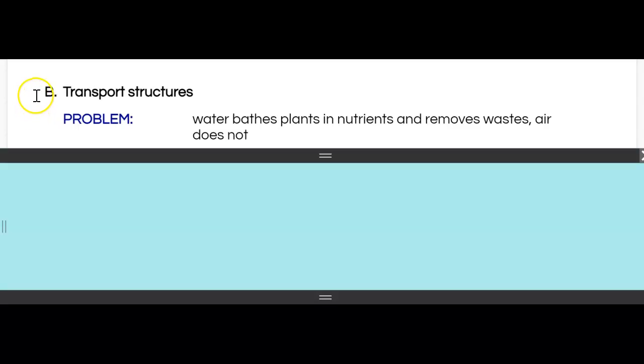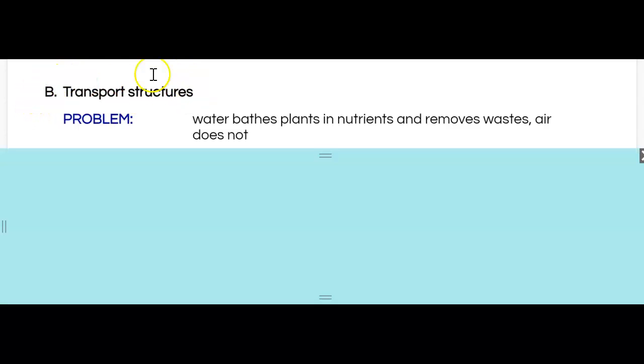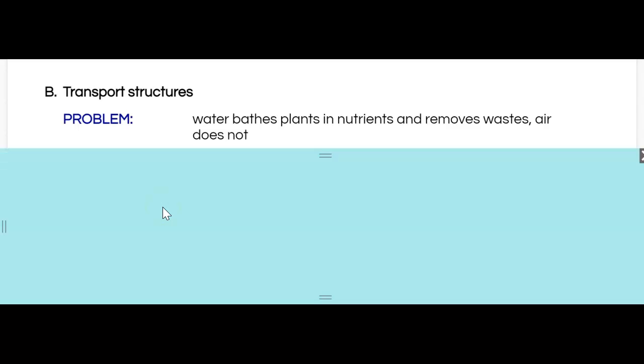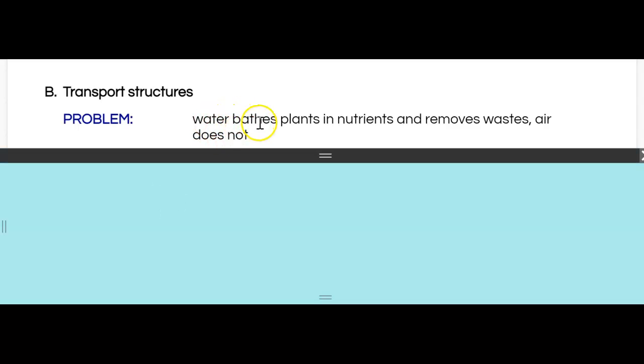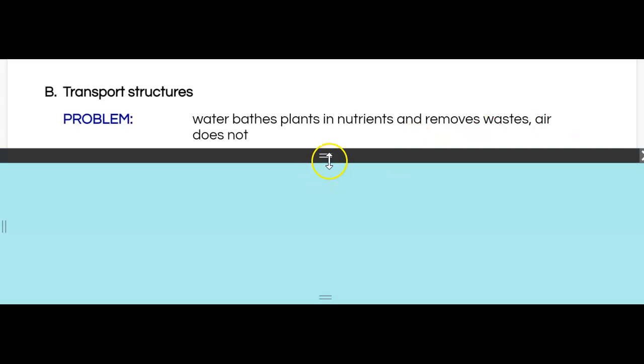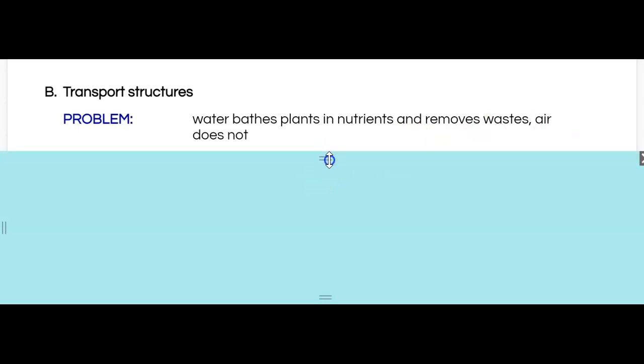The next problem arises with transport structures, and we talked a few minutes ago about vascular systems, right? If you're a plant living in an aquatic environment, then you are getting all of the nutrients that you need by way of the water. The plant is just bathing in the water, and the nutrients are just kind of coming to it, and that water is also going to remove waste. Air is not really able to do that as efficiently as is required by the plant. So that was a problem. And so what was the solution to that?